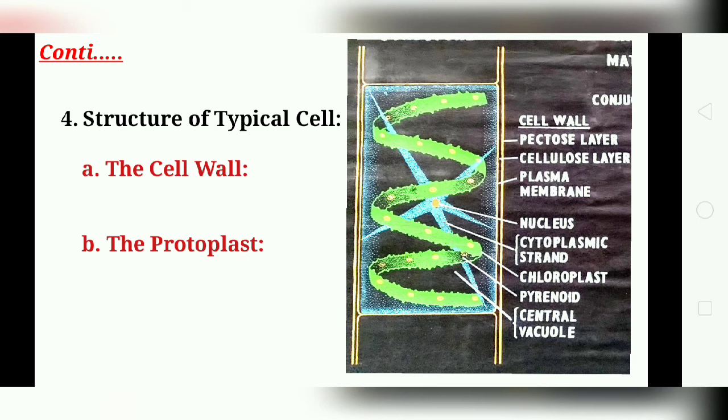Now the protoplast is differentiated into plasma membrane, chloroplast, pyrenoids, nucleus, central vacuole, etc. In the picture you can clearly differentiate them. The plasma membrane is the surrounding membrane that surrounds the cytoplasm. The chloroplasts are embedded in the cytoplasm in a parietal position.